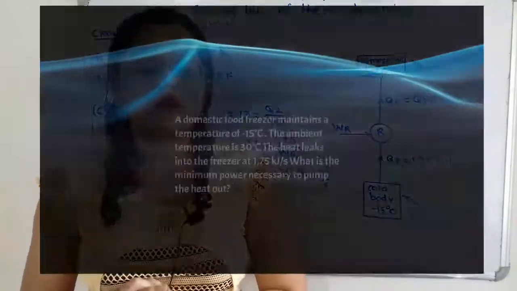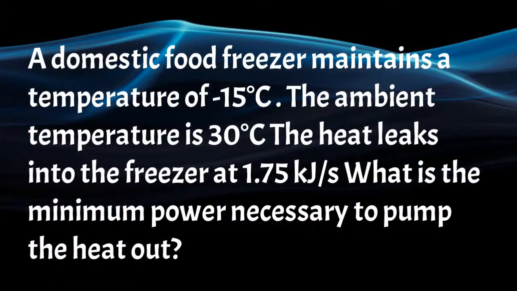Now we will solve one problem on the Clausius statement. I will read the given question. A domestic food freezer maintains a temperature of minus 15 degrees Celsius. The ambient temperature is 30 degrees Celsius. The heat leaks into the freezer at 1.75 kilojoule per second. What is the minimum power necessary to pump this heat out? So this was the given question.